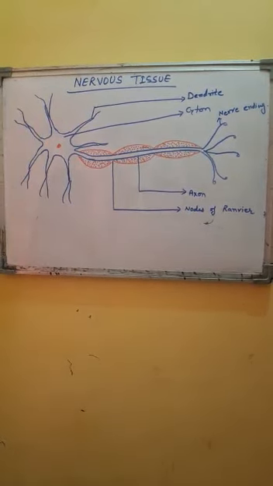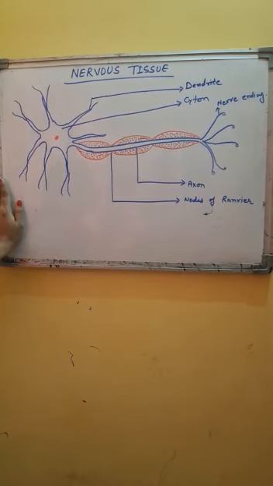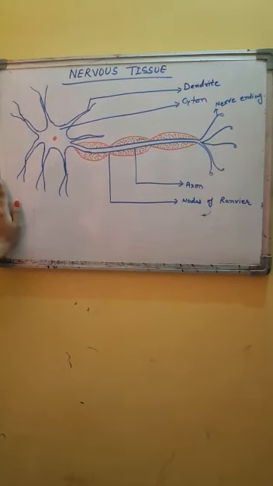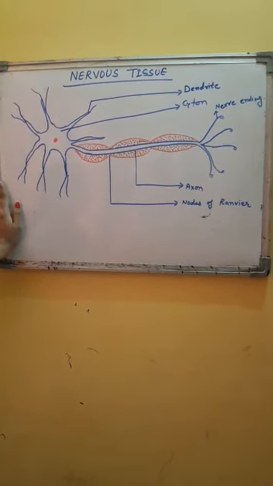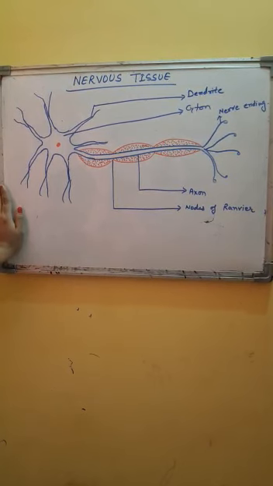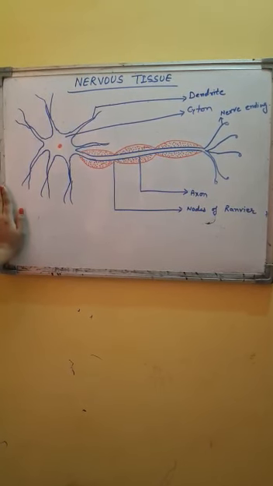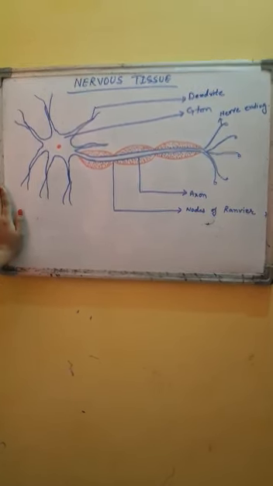Neurons never repair themselves when these are injured. So the damaged or injured neurons are not repaired. Also, neurons cannot survive in lack of oxygen for more than a few minutes. So these are some special characteristics of a neuron, which is the structural unit of a nervous tissue.